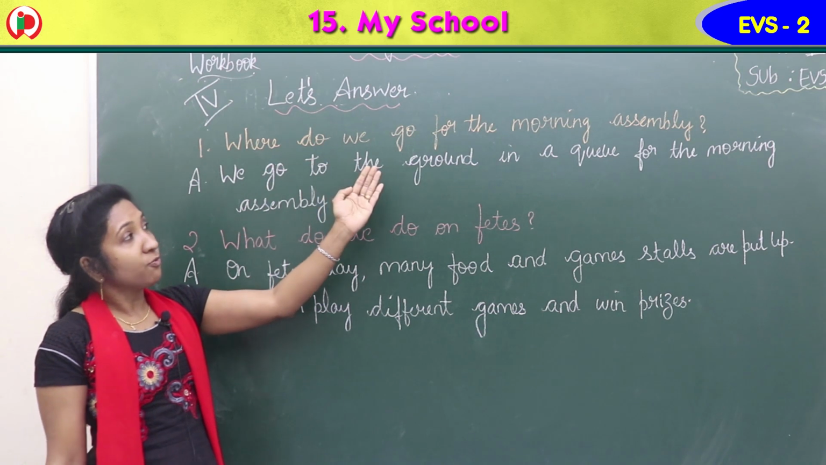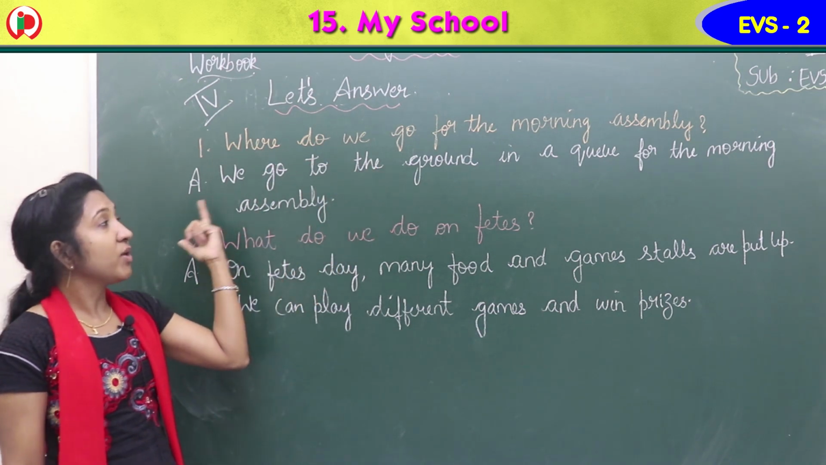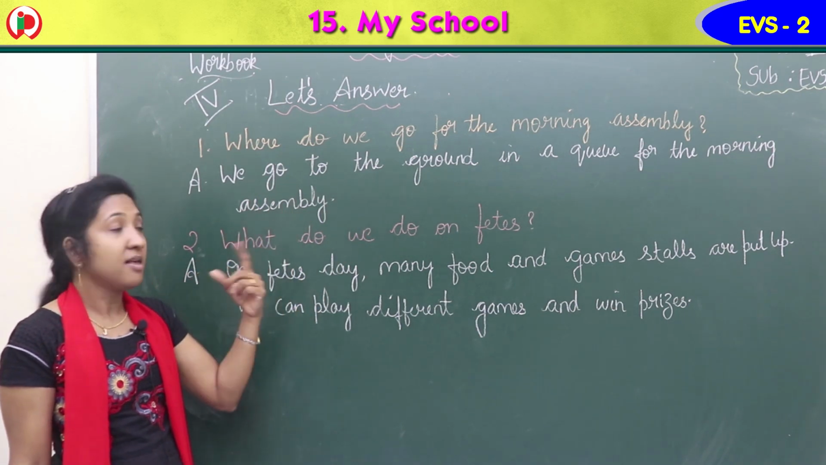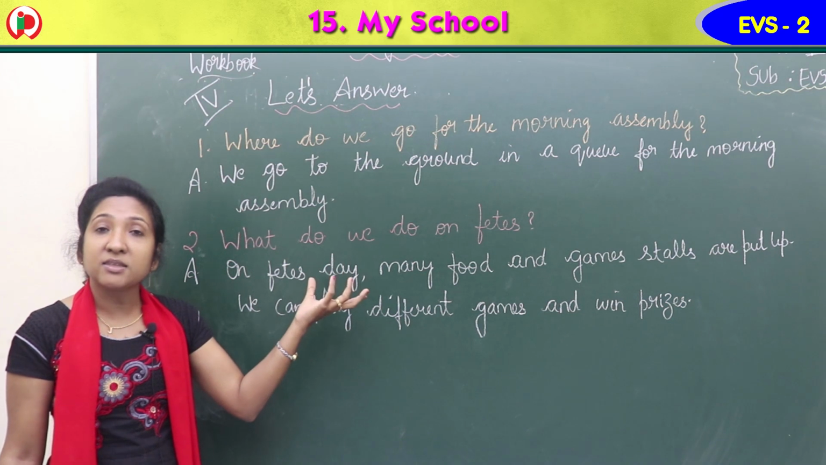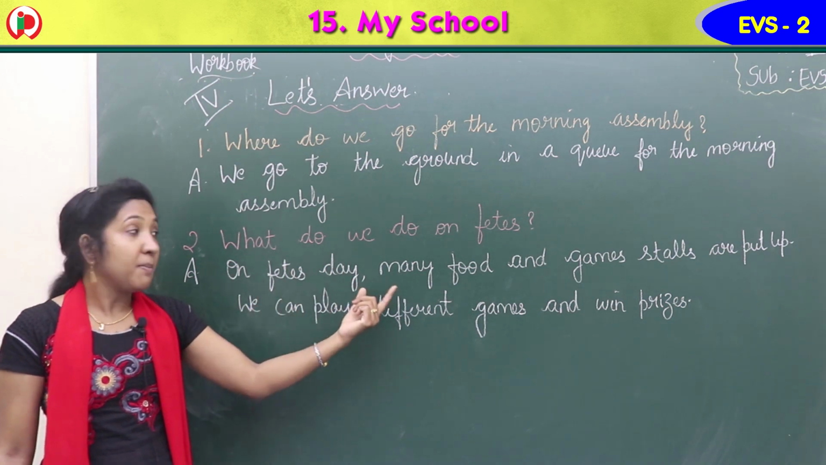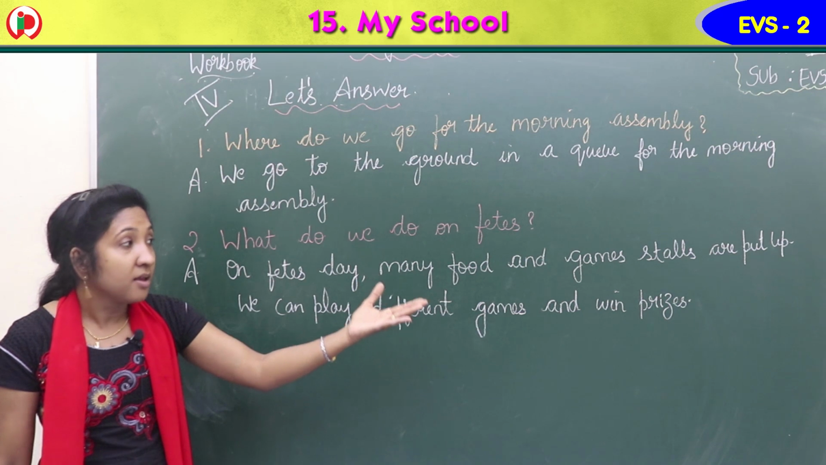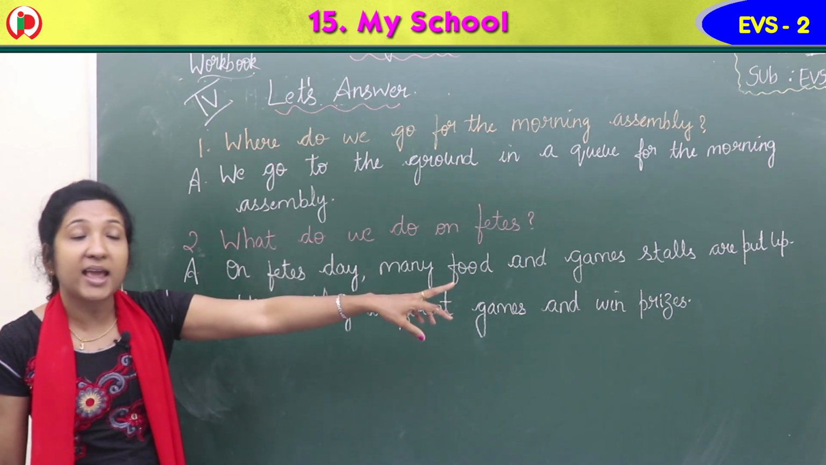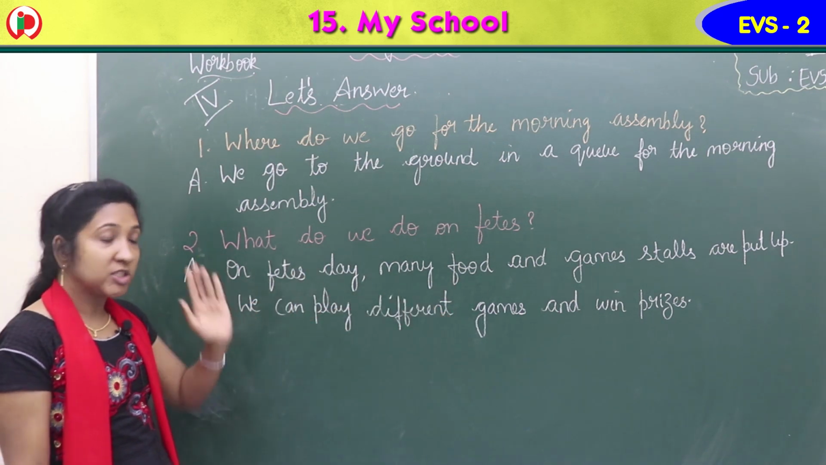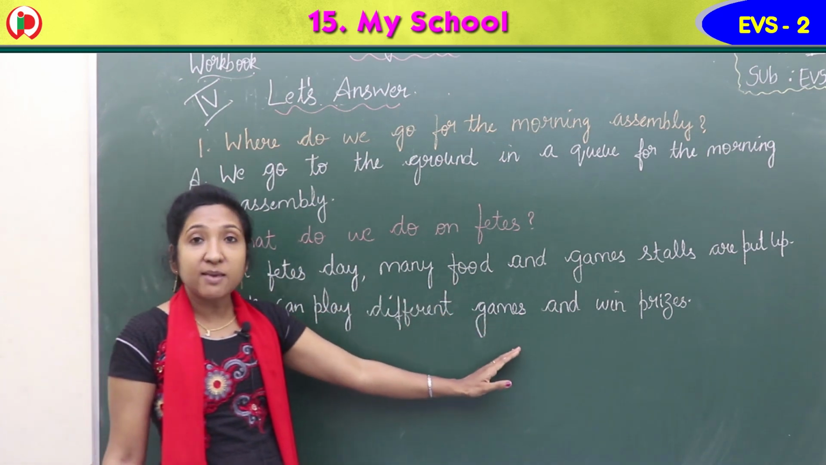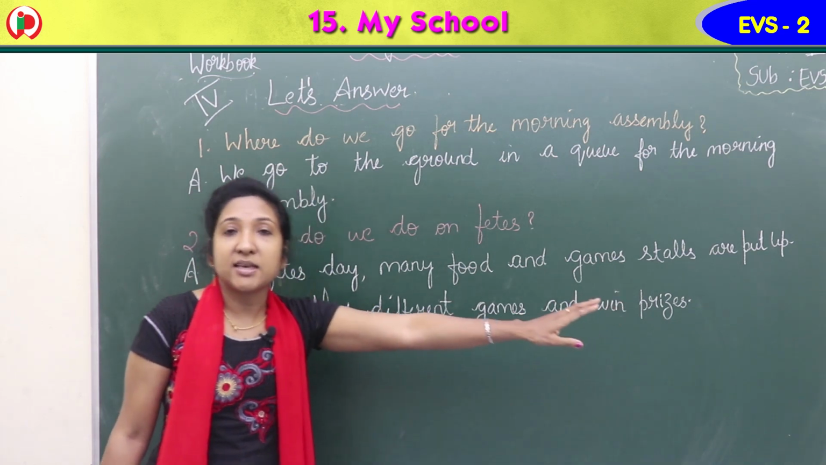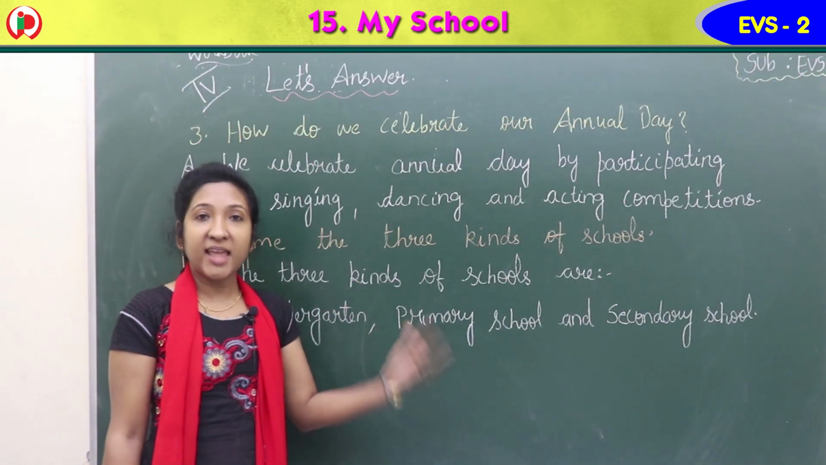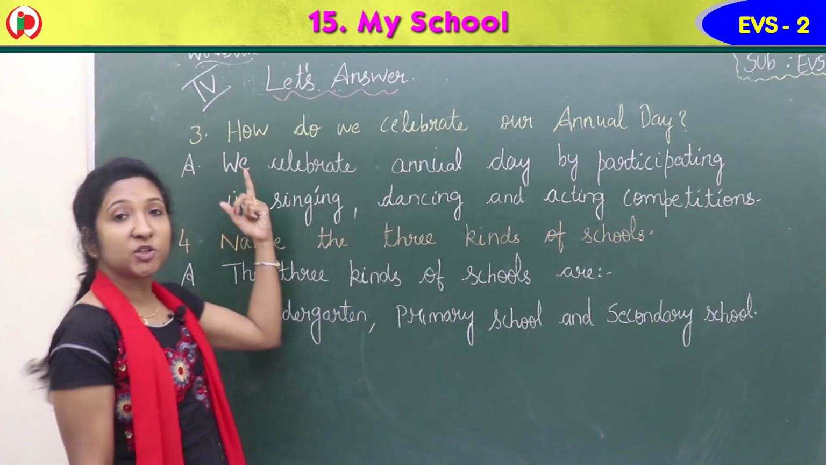So where do we go for the morning assembly? Answer, we go to the ground in a queue for the morning assembly. Second, what do we do on feast? On feast day, many food and games stalls are put up. Food and games stalls, S-T-A-L-L-S, are put up. Full stop. We can play different games and win prizes. P-R-I-Z-E-S, prizes.